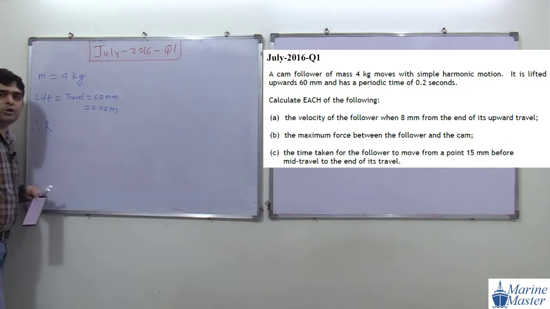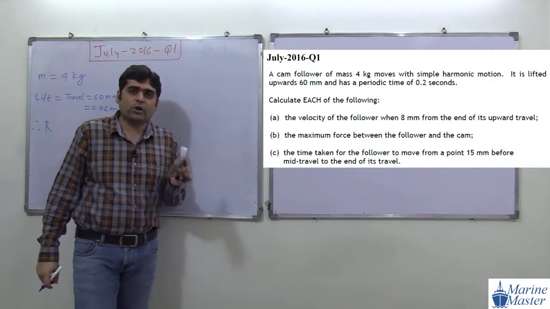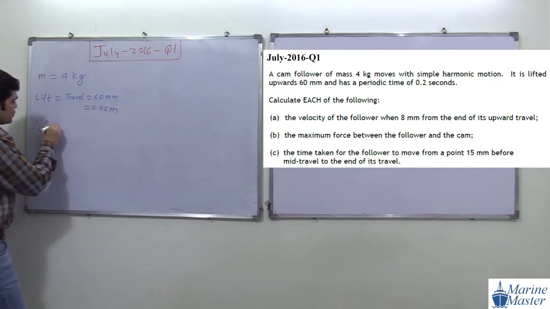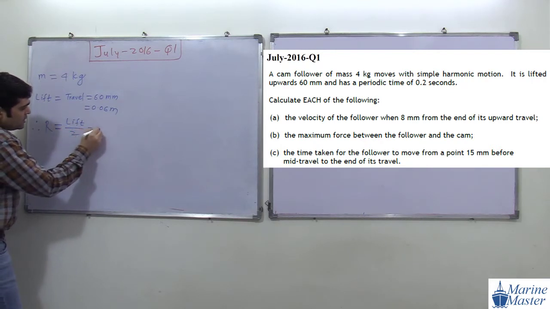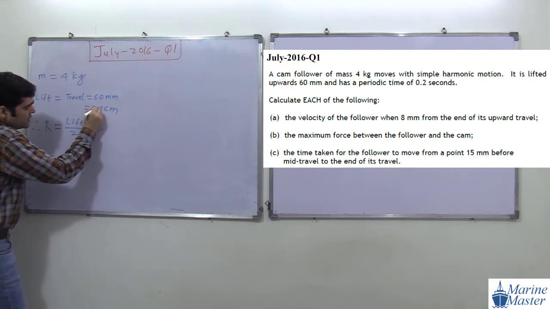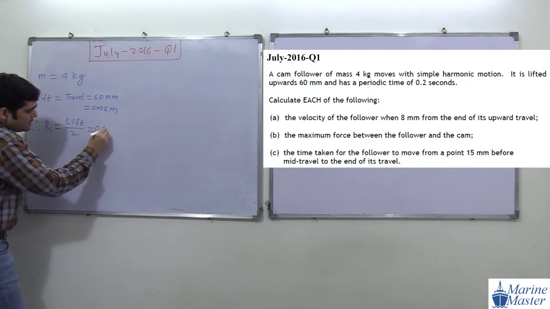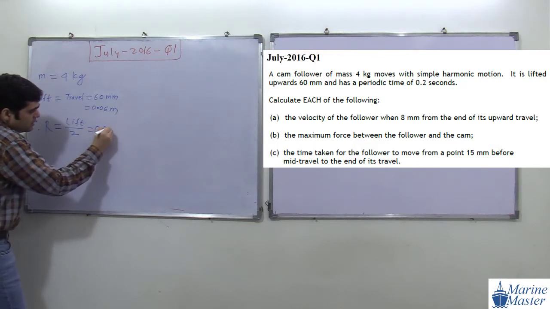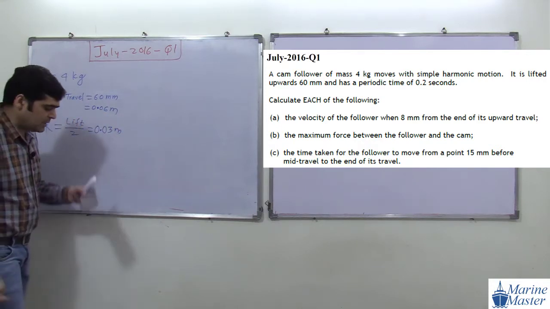What is the amplitude of SHM? Lift by 2, or stroke by 2. So lift divided by 2 will become what? 0.06 by 2, which is 0.03 meter.